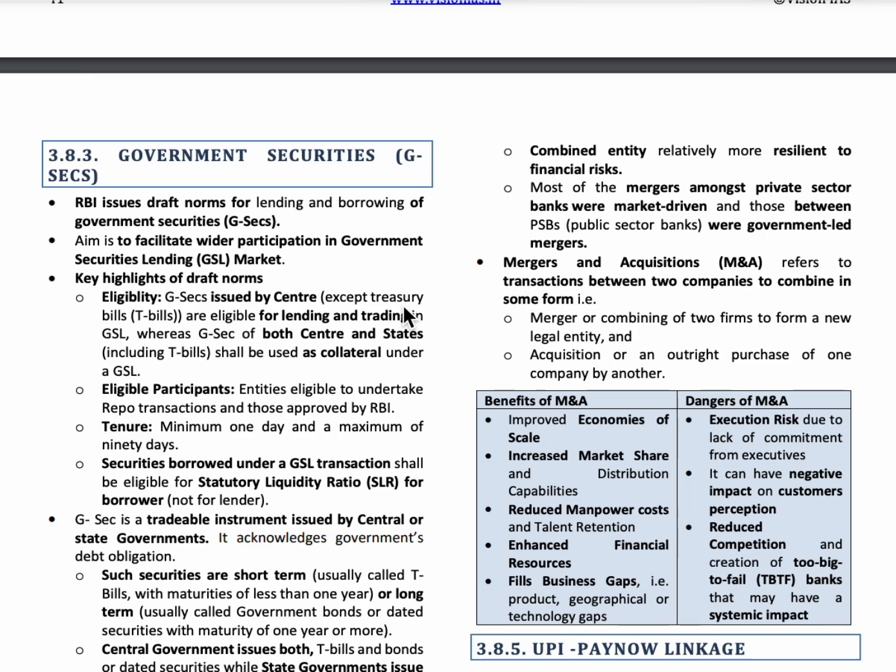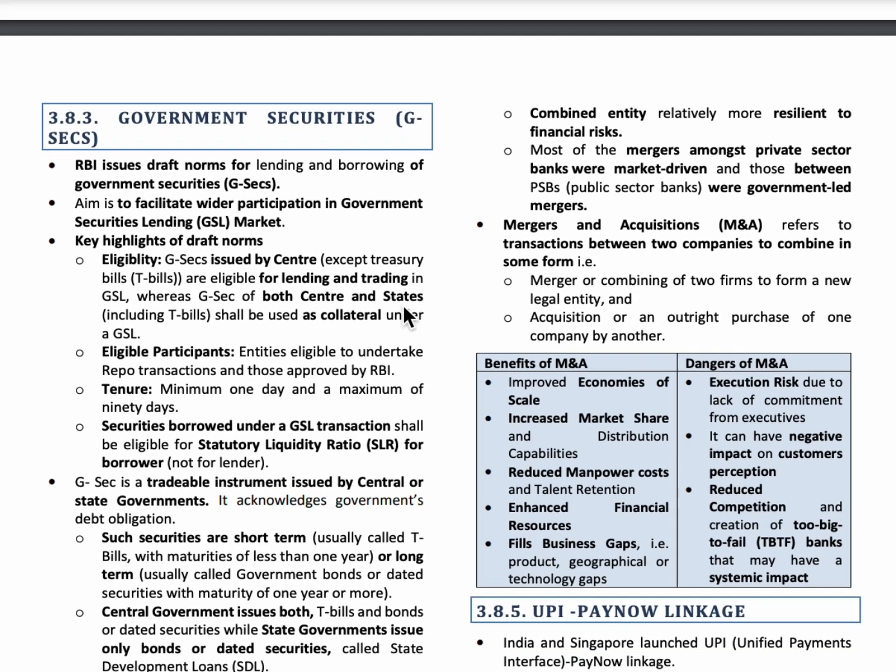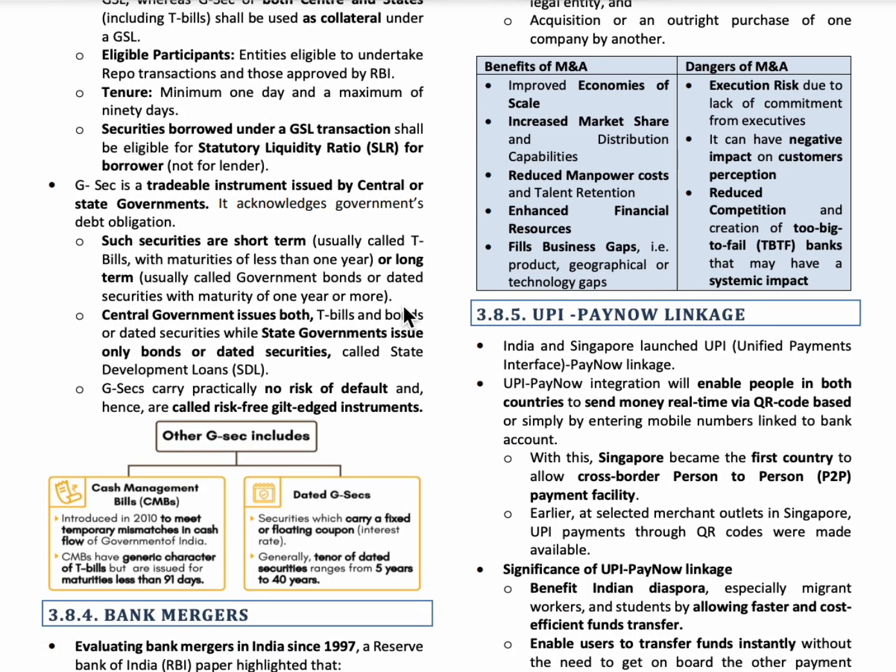There are two types of government securities. One is cash management bills, which are issued for the tenure period of less than 91 days, and the other is dated government securities. These are issued for a tenure of period between 5 years to 40 years.